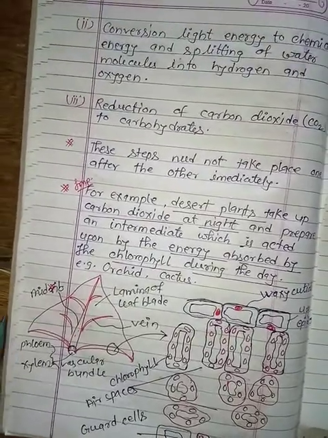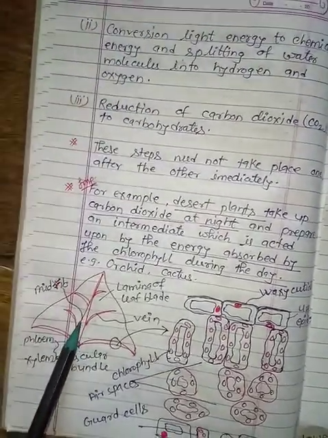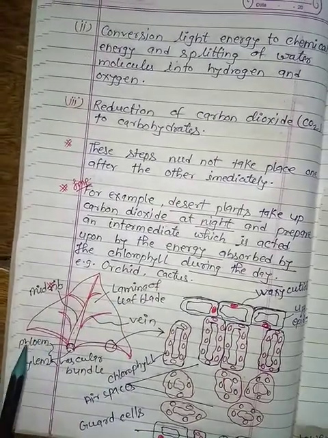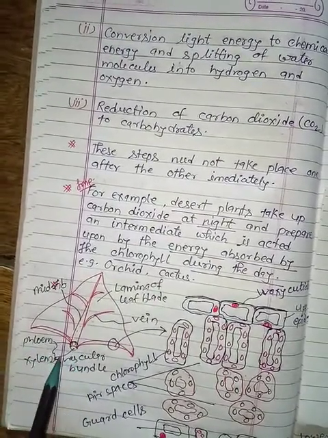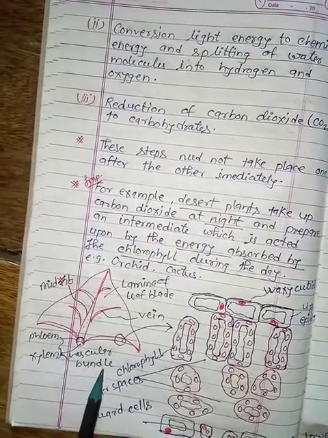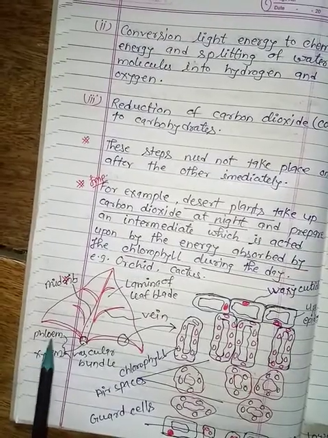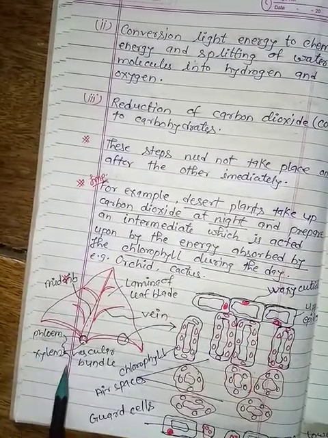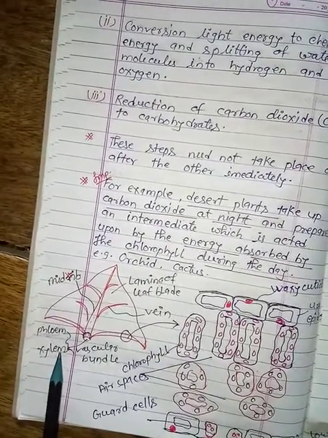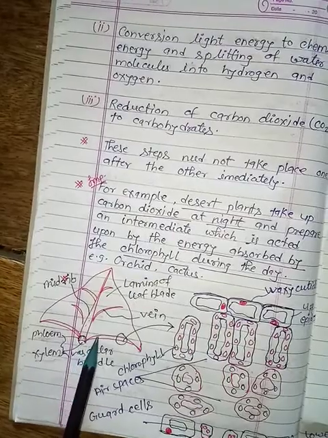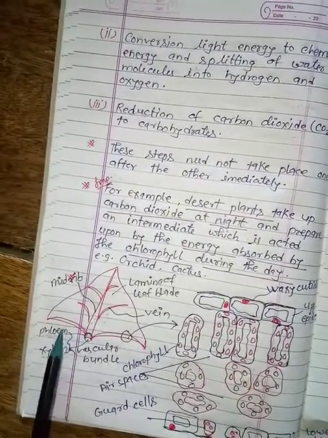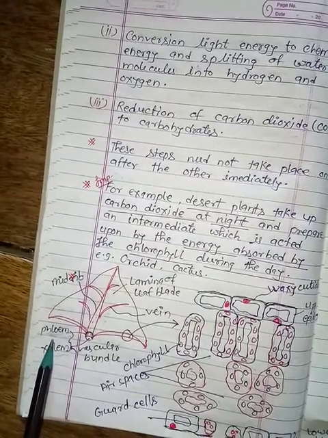This is the midrib, and these are the veins, and these are the lamella of the leaf blade. And here the phloem and xylem, these two together are called the vascular bundle. Phloem is responsible for the transportation of food material, and the xylem is responsible for the transportation of water and minerals for the process of photosynthesis. After the formation of food, it is carried to the whole plant by the phloem.